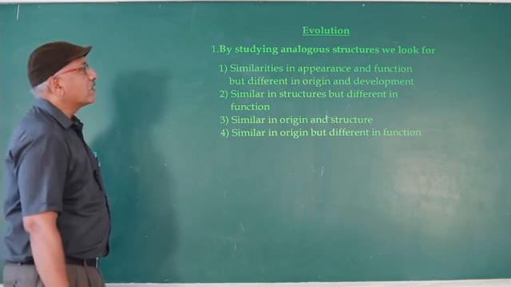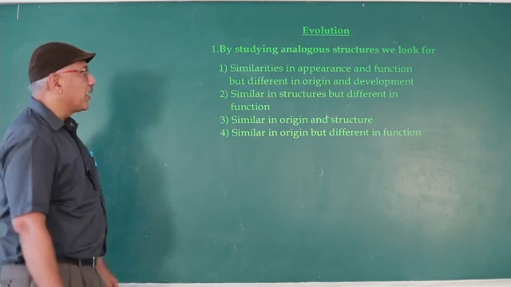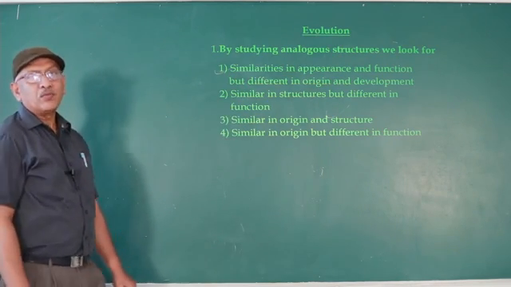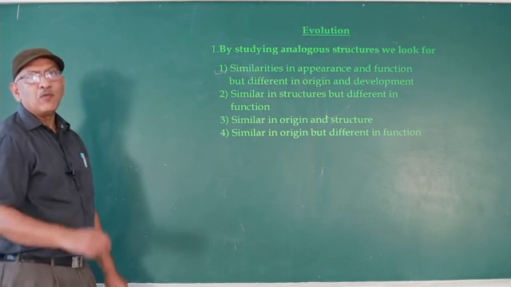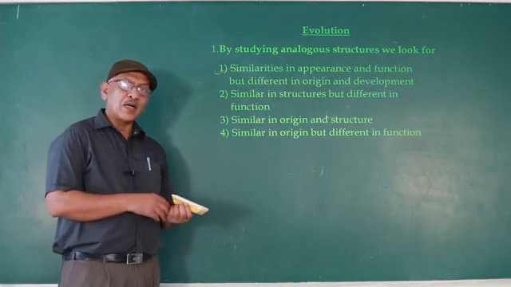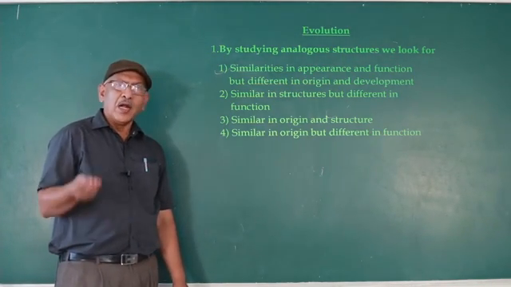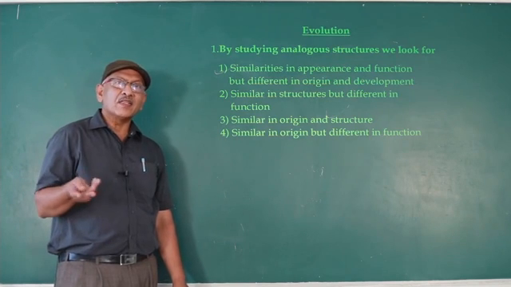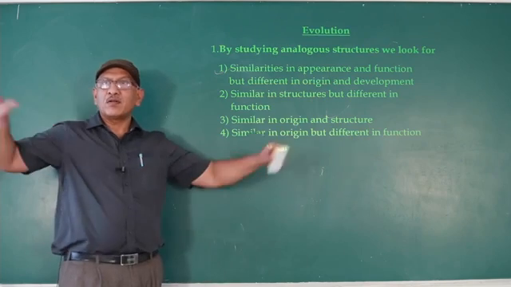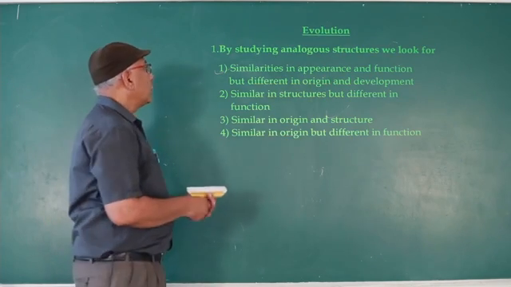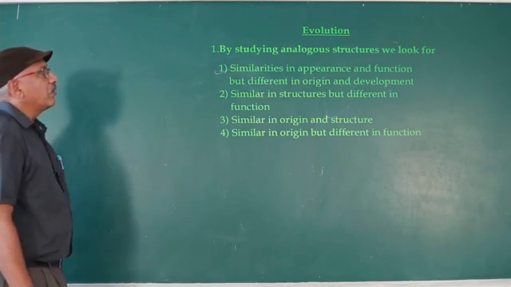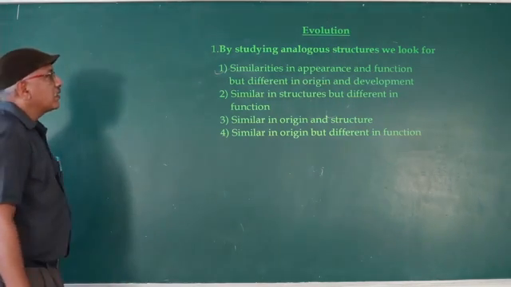But by studying analogous structures, we look for similarities in appearance and function. Appearance is the same. For example, the wing of a bird and the wing of a butterfly. Appearance is the same, but the wing of a bird contains the upper arm, forearm, hand, different types of bones. But the wing of a butterfly is an outgrowth of the epidermis, though the appearance is the same. So similarities in appearance and function but differences in origin and development are known as analogous structures.